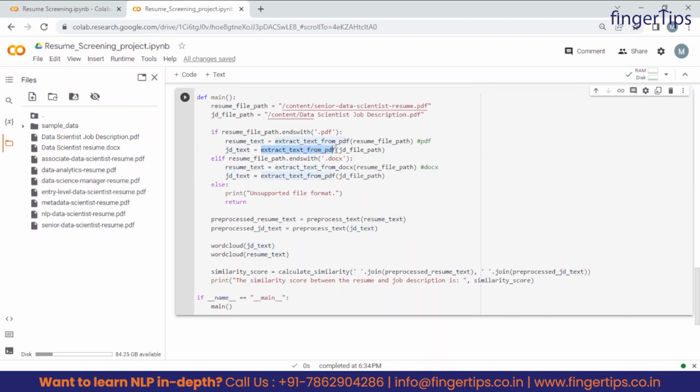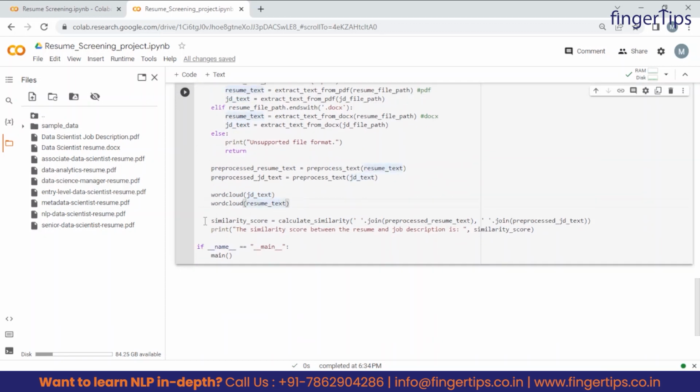These were calling the functions extract text from PDF or extract text from Word. As you can see, we have used all the functions we have created. The first one is extract text from PDF, the second is extract text from docx, and the third is pre-process text. In the first two we are providing the resume file path and JD file path, and for the pre-process text function we are providing the variables which we have created right now. Similarly for the word cloud function also we are using these variables.